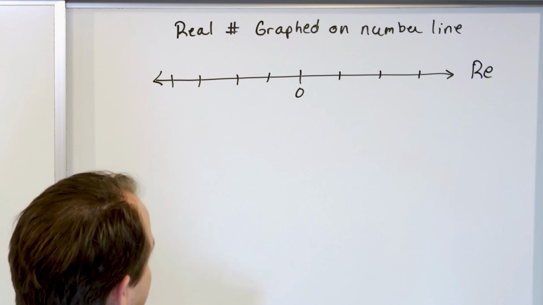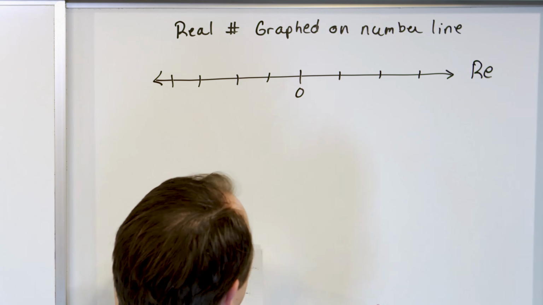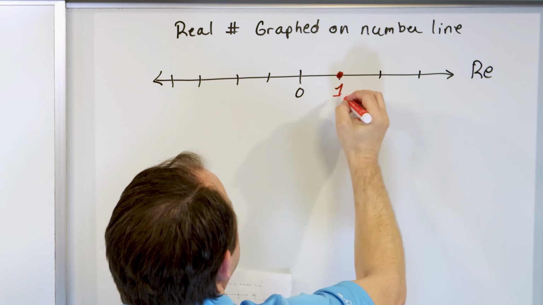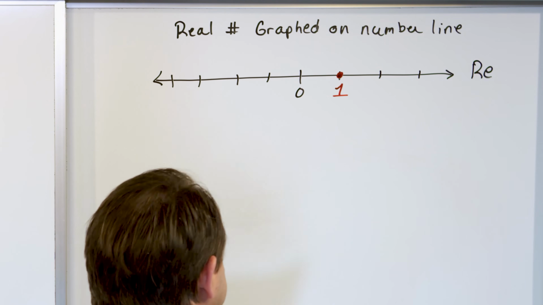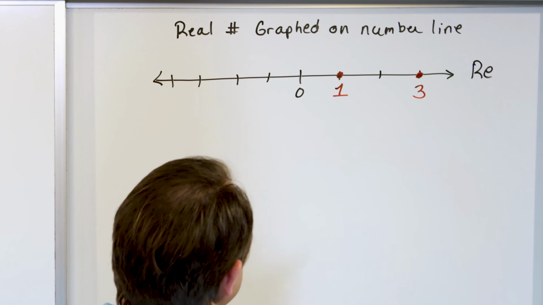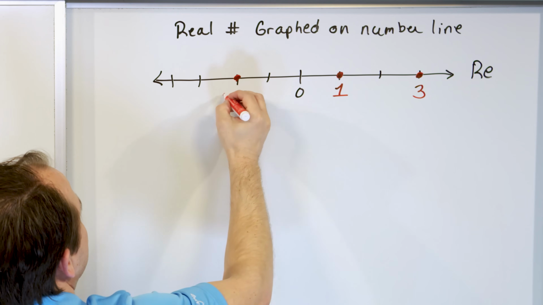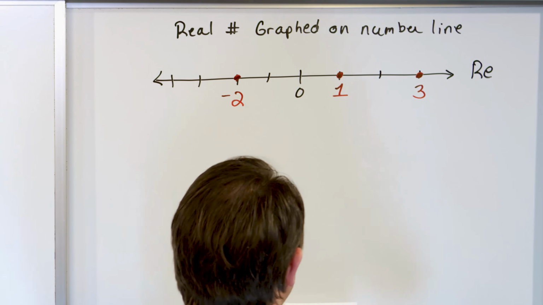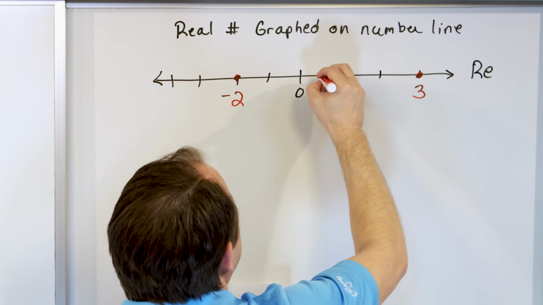But the point is you can graph numbers on the number line. Any real number can be graphed on the number line. So for instance, the number 1, we can just put it right there and say it lives right there on the number line. The number 3 is a real number. We can just say it lives right there. The number -2 exists right there. Of course, the number 0 is on the number line. And then, of course, all the fractions and everything else can live there, too.